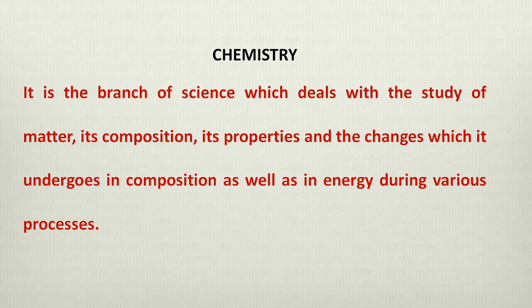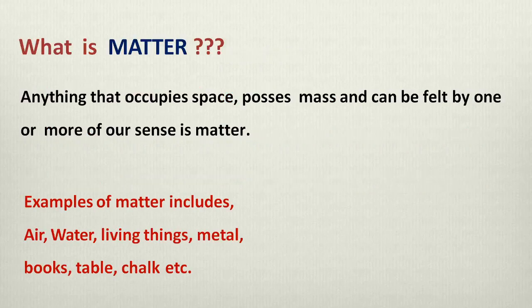Now we'll be starting this chapter with the basic terms that are used in chemistry. The first one is: what is matter? We all know about this from our school level: anything that occupies space, possesses mass and can be felt by one or more of our senses is known as matter. Matter includes air, water, living things, metal, books, everything. Whatever comes to your mind which occupies space and has mass is known as matter.